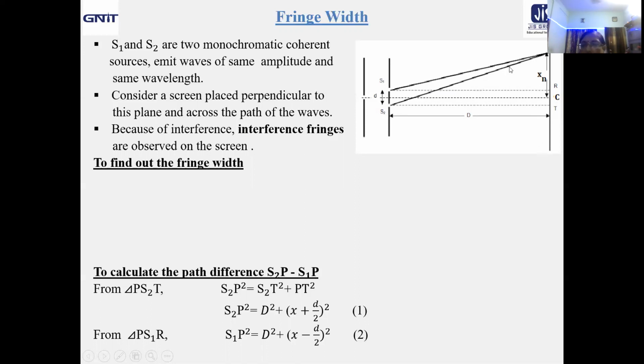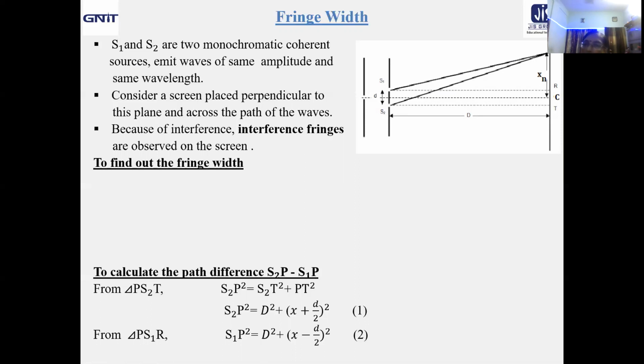Because of their interference and satisfying the conditions of maximum and minimum, we will find that on the screen, alternate positions of maximum and minimum are there with equal separation between them.